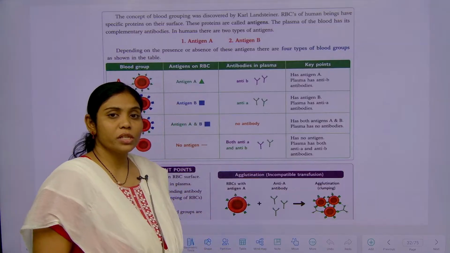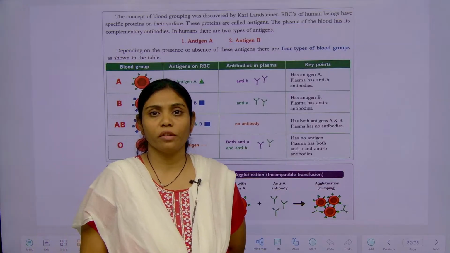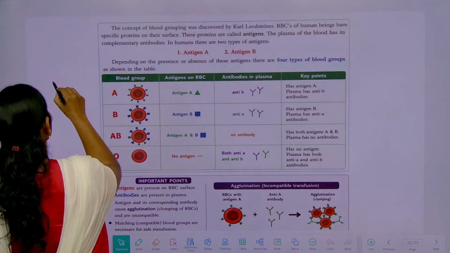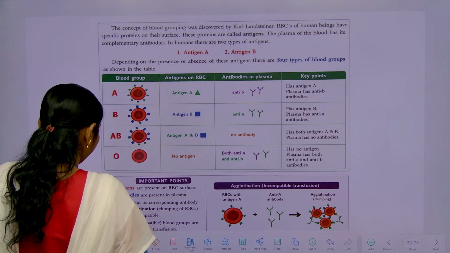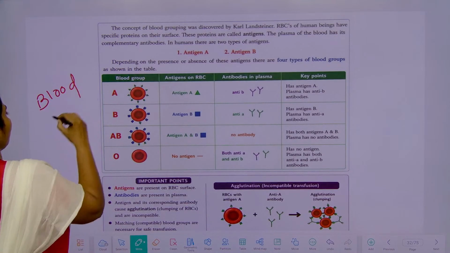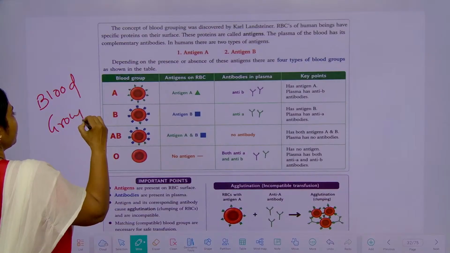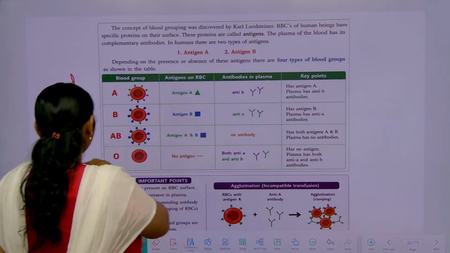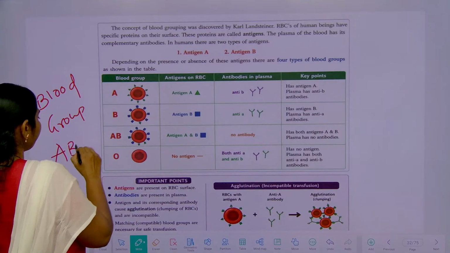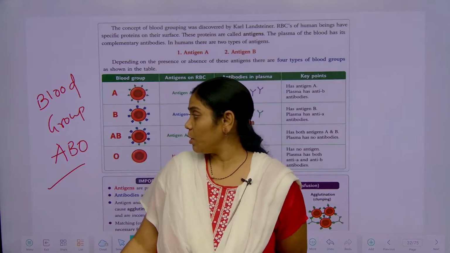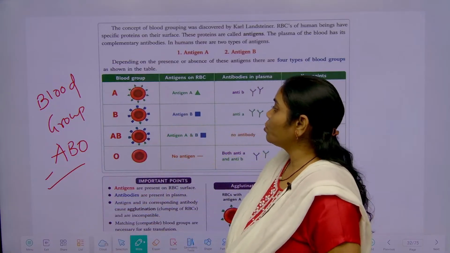Previously we have discussed all the components of the blood. Today we will discuss the blood group system. As already discussed, we have the ABO type of blood group system.